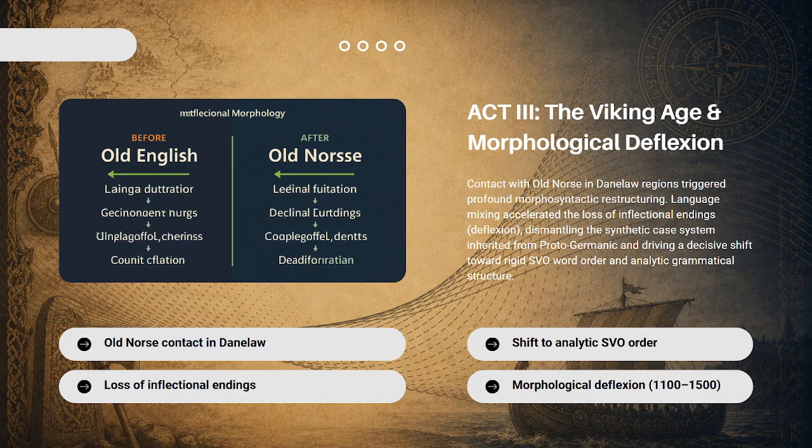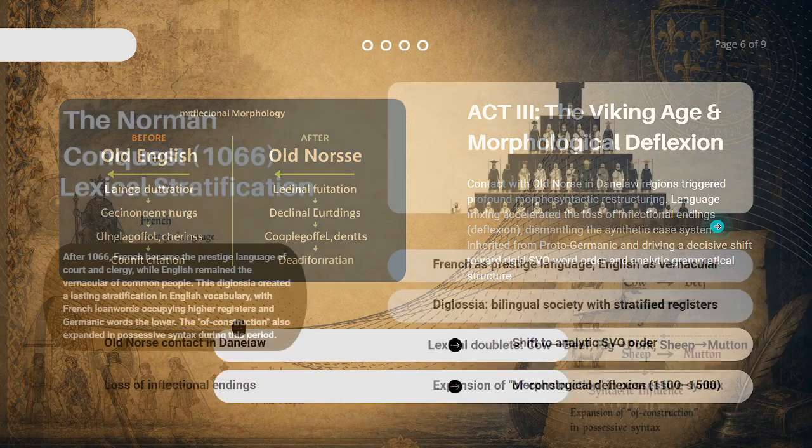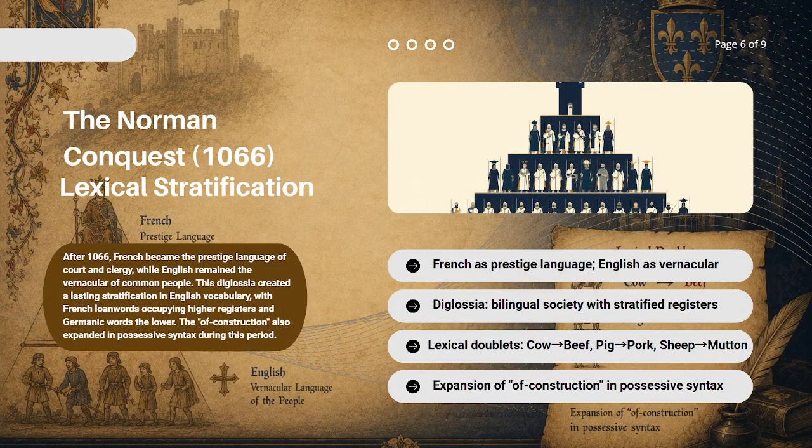This dropping of endings is called morphological deflection because English lost its word endings. It could no longer have a flexible word order. It was forced to adopt a strict pattern such as subject, verb, and object order, turning English into an analytic language.